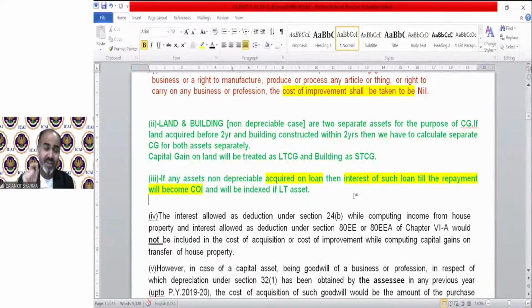But if that interest has been claimed under income from house property as current year interest or pre-construction interest, or under any deduction which will be discussed under the deduction chapter, under section 80EE or 80EEA, then it cannot be used as cost of improvement.